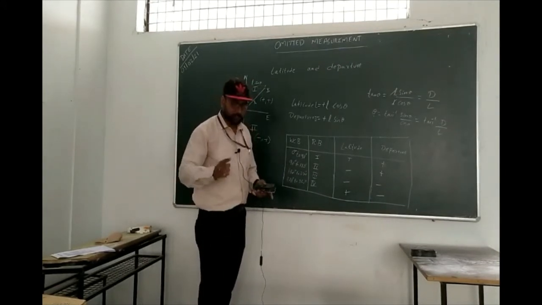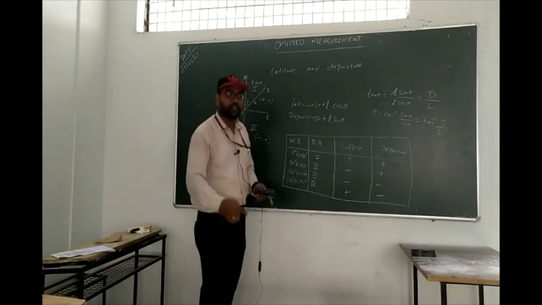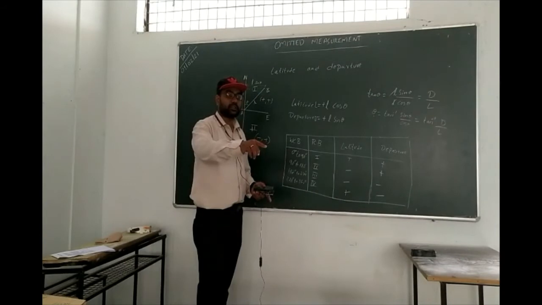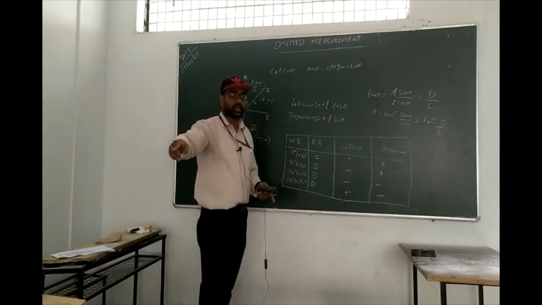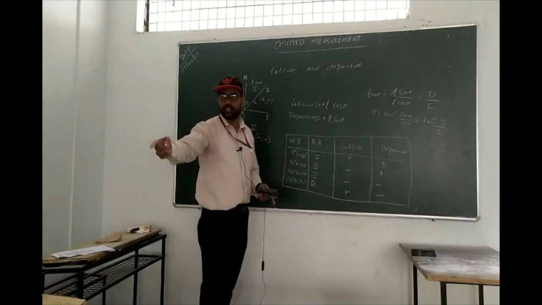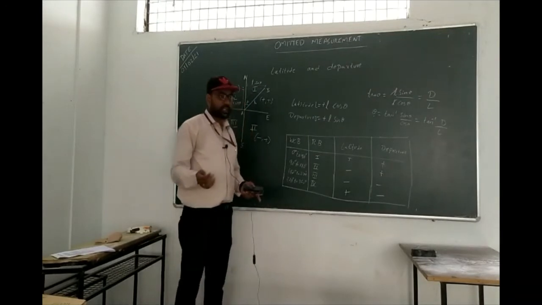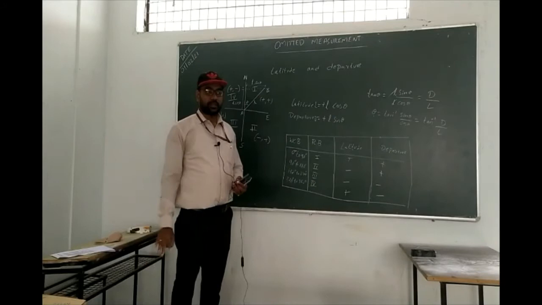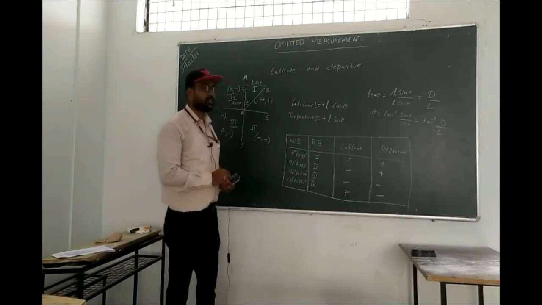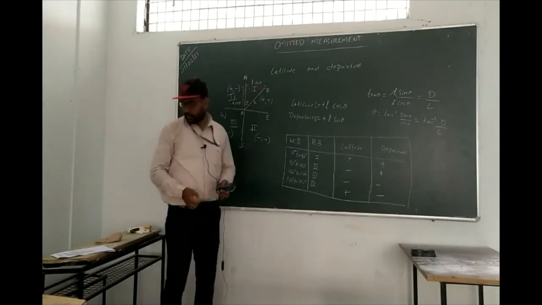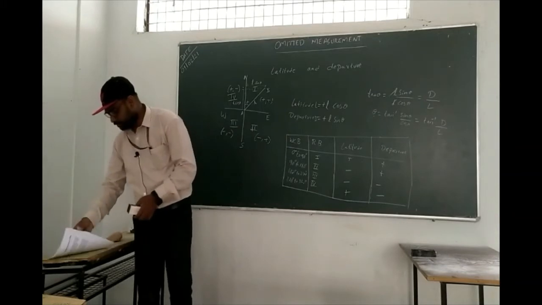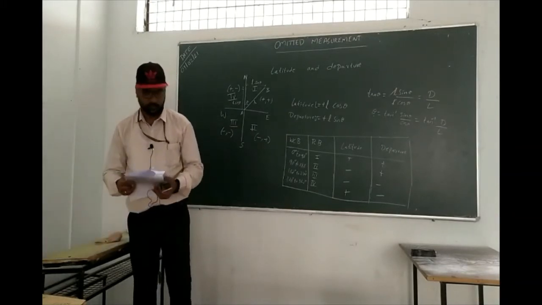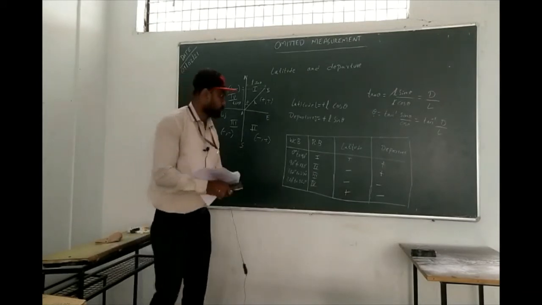Traversing means you are just changing the instrument from this point to that point, so that also comes under traverse. We cannot say closed traverse or open traverse here; you can say open traverse. So how many traverses are we going to have? Chain, compass and plane table. Based on that we are going to have these omitted measurements. Directly we will get into the problem now. Do you have any doubt in this? No doubt? Okay, write down the problem.